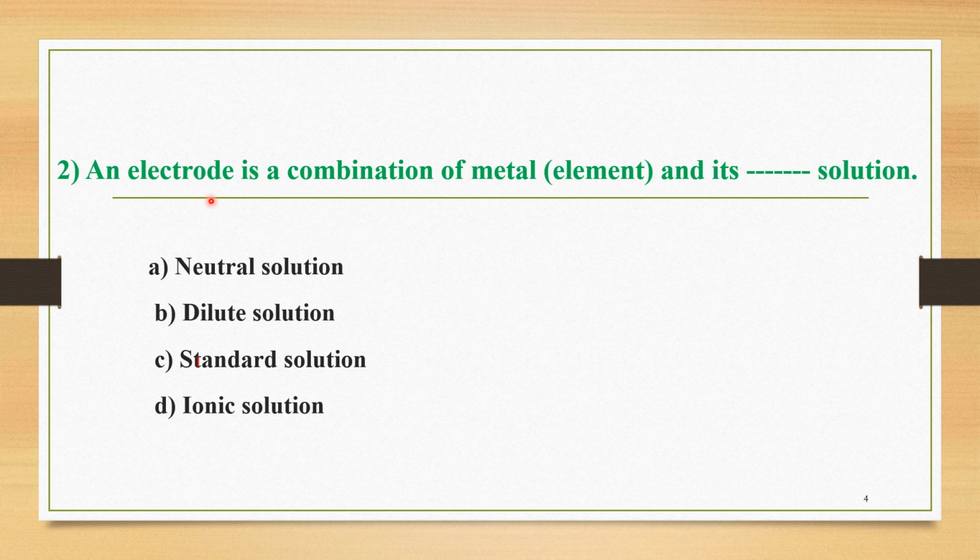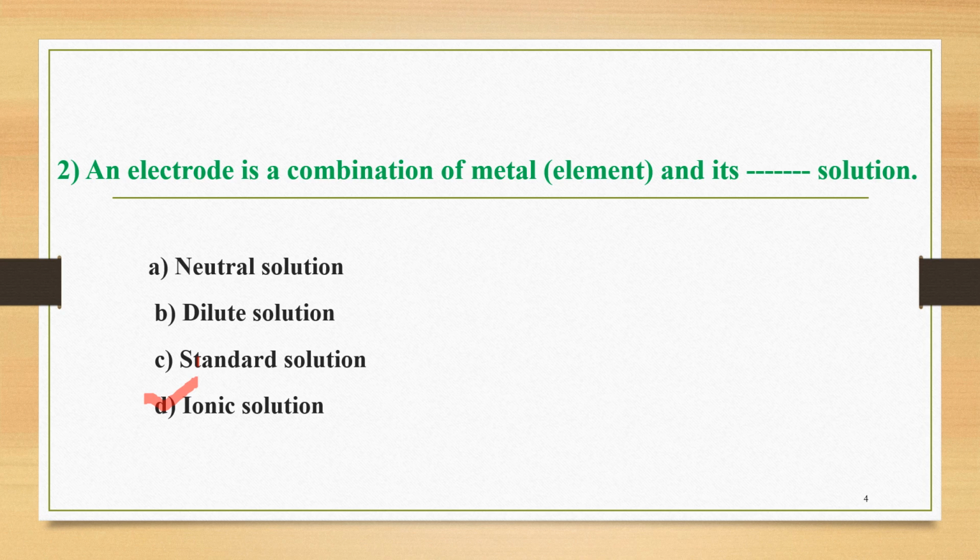In order to form an electrode, we have to choose a proper metal or element, and we have to immerse that particular metal in a particular solution. The correct option among these four is option D: we have to immerse that metal or element into a particular ionic solution. Then that total part is called the electrode.